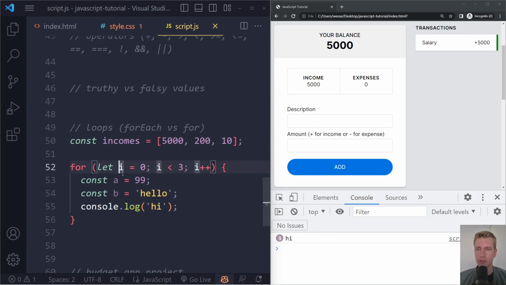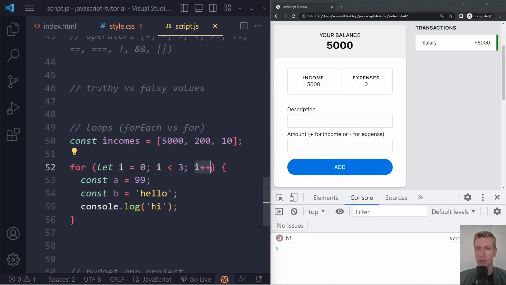So initially we have a variable called I, it's going to be 0. And here the second condition is to check if we should run the statements in there. So here we're saying I is less than 3. Well, 0 is less than 3. That's true. So indeed, we should run the statements in here. That's going to run these statements. We see hi being logged. Then that first round is finished.